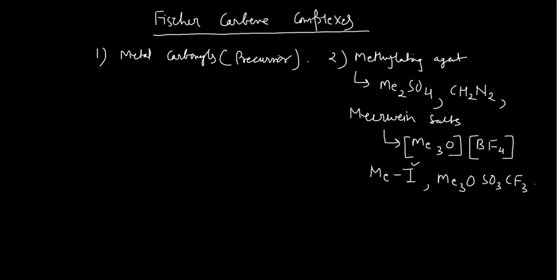Now I am going to discuss how the people synthesized this. I'm talking about Fischer and Maasbol. In 1964 they synthesized this one, and after 10 years in 1975 Schrock synthesized the triplet carbene.